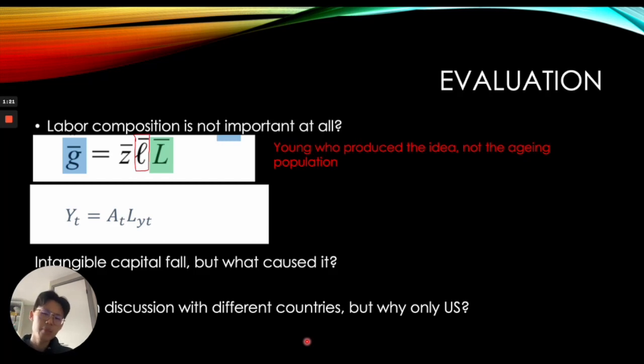But is it really important? Is it okay if we only focus on capital investment? The answer is no. One deficiency of the journal's argument is that the labor composition, according to the argument, is not important at all. But according to the Romer model, it is important to identify the proportion of the labor force devoted to the production of new ideas for factor productivity to rise. But it was actually the young who produced the ideas, not the aging population. So a younger population composition would cause an improvement in factor productivity and would increase economic output, which the authors failed to address.